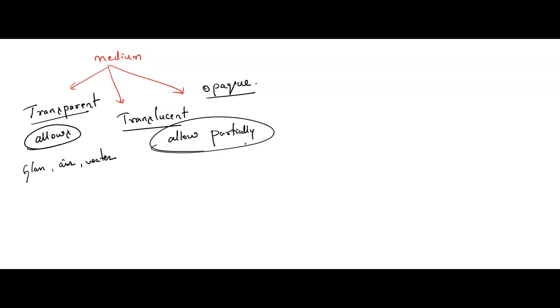For an example, you can see ground glass, or butter paper, or wax paper or waxed paper. So these all are called translucent medium.